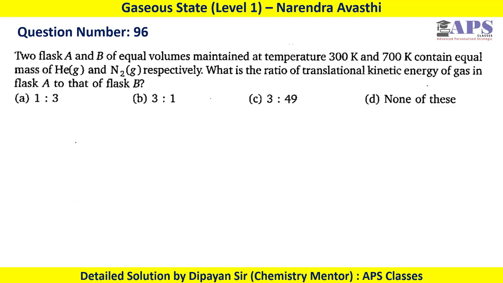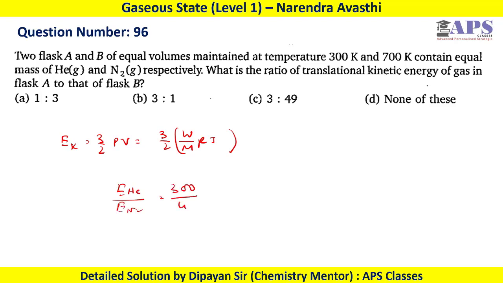We can write kinetic energy equals 3/2 PV or 3/2 W by M RT. So kinetic energy of helium divided by kinetic energy of nitrogen is 300 divided by 4, 700 divided by 28. If you solve this, it will become 3:1. So option B will be the correct option.